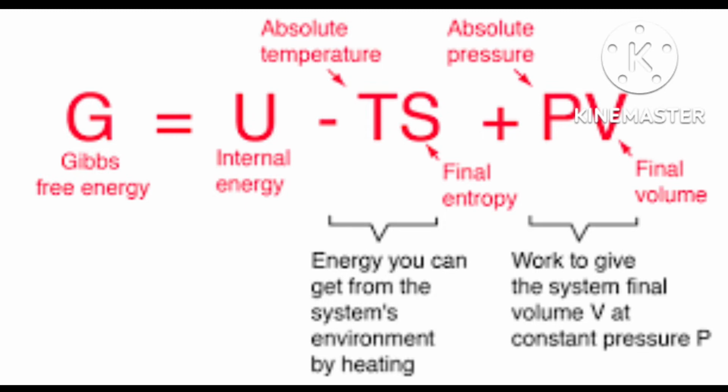Delta S surrounding is equal to minus delta H divided by T at constant pressure. Delta H value is minus 1648 into 10 to the power 3 joule per mole, divided by 298.